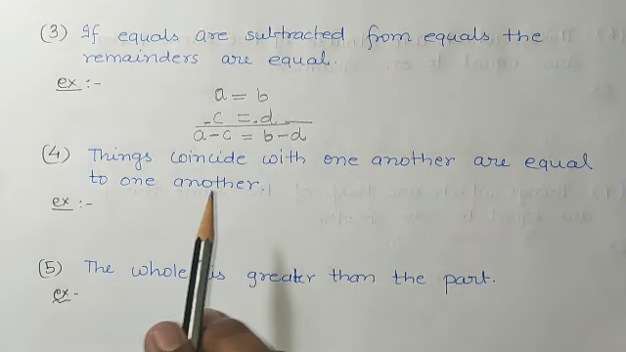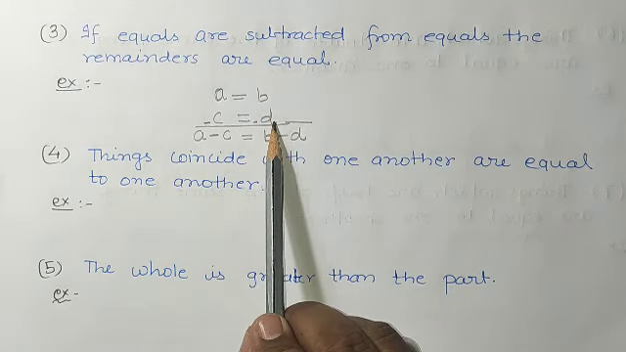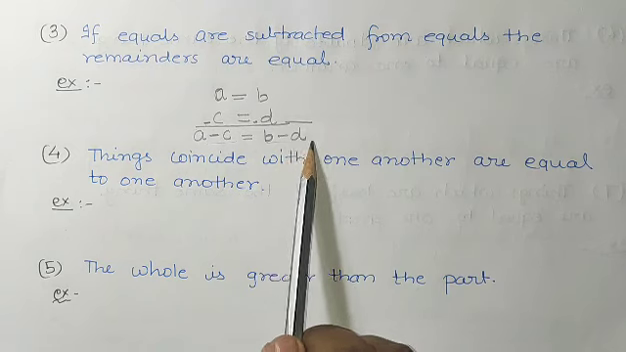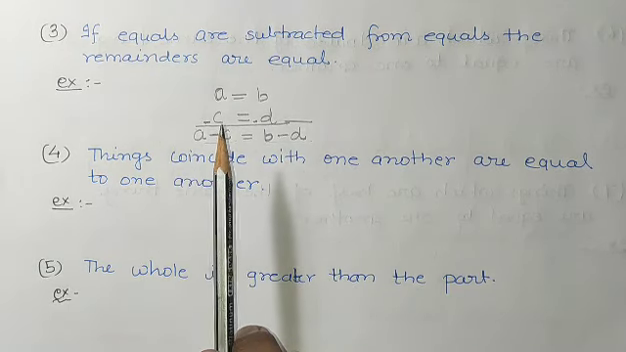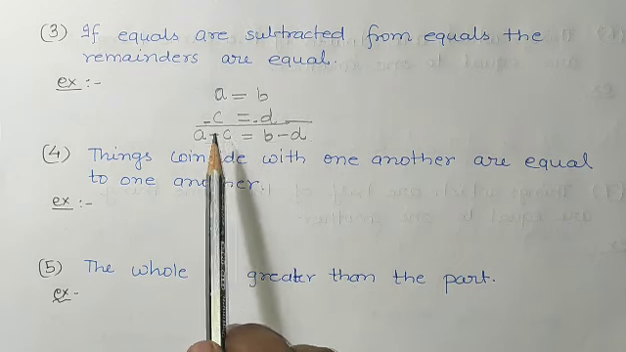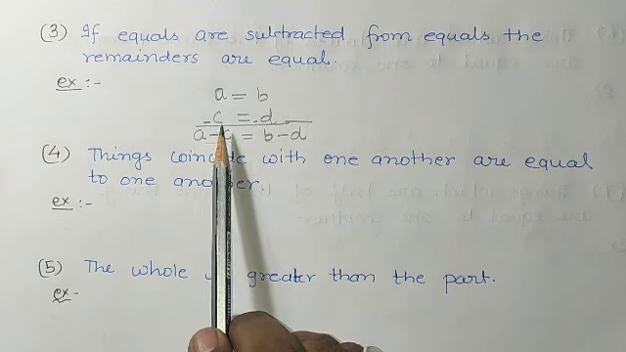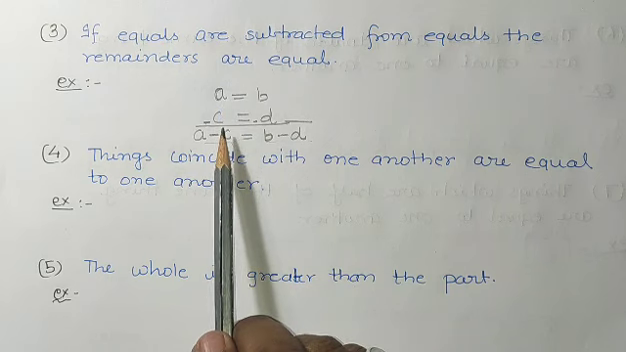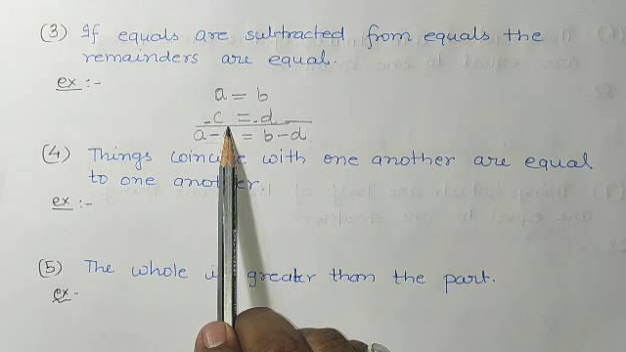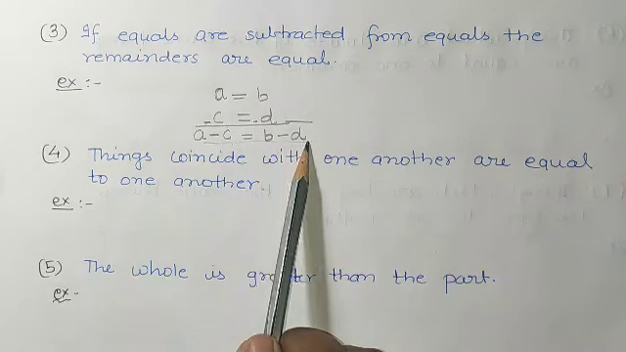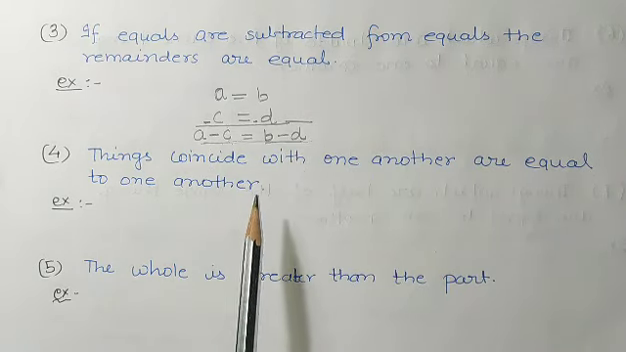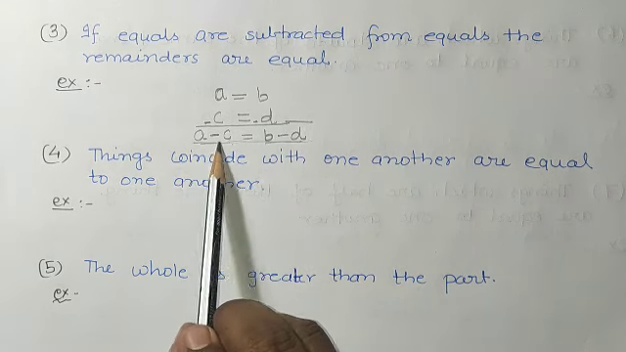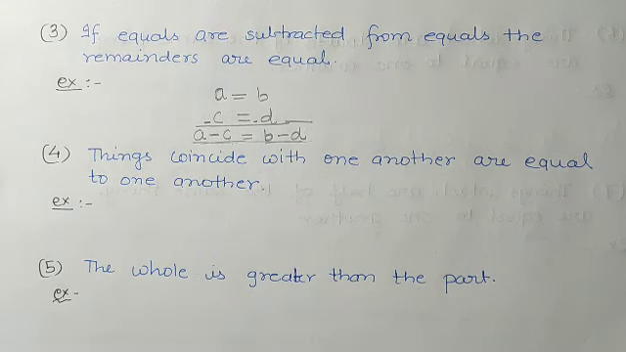So see here, if equals are subtracted from equals, the remainders are equal. We have studied that the wholes are equal because there we added; here we have subtracted, so here we use the word remainders. So if equals are subtracted from equals, then the remainders are equal, means A minus C will be equal to B minus D. Like this we can understand axiom 3.